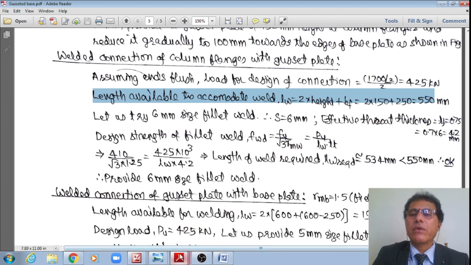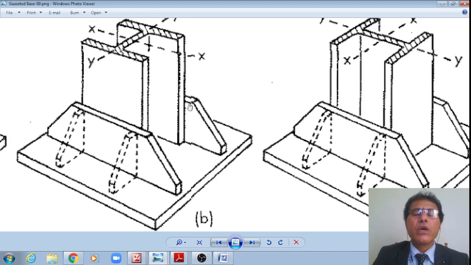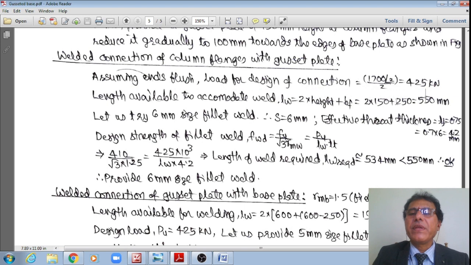Let me go to this schematic, then you will understand. 150 on one end, 150 on the other end, and 250 on the rear side. Therefore, 150 plus 150 plus 250 works out to 550 mm.